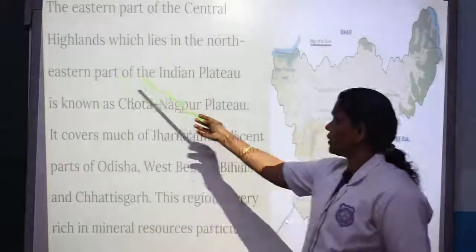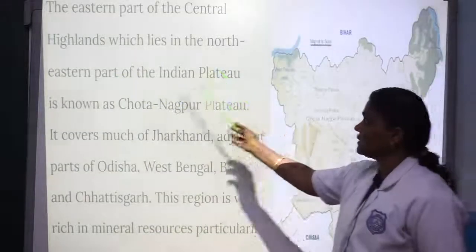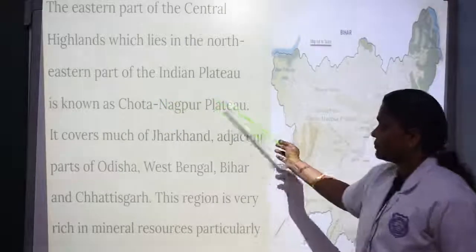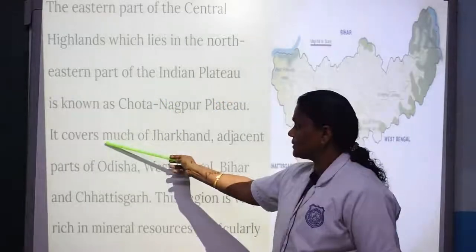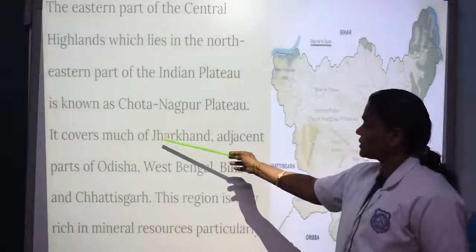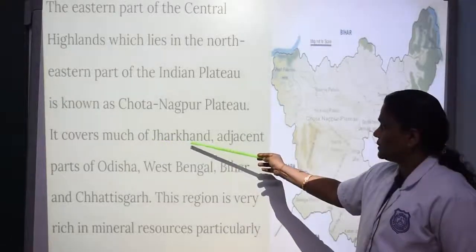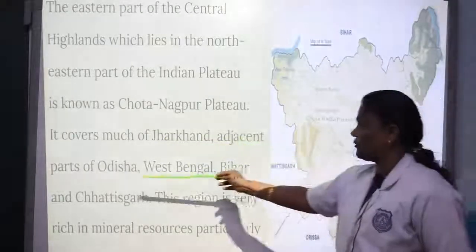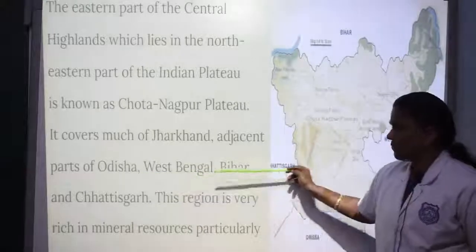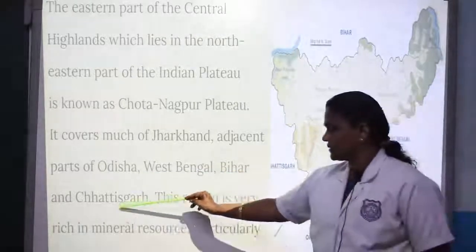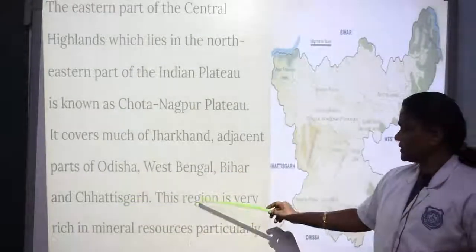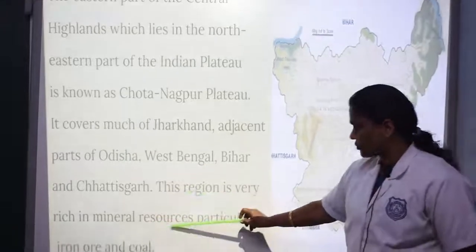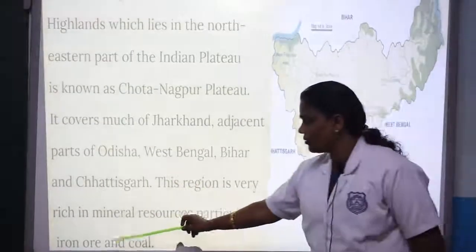The eastern part of the Central Highland is known as Chota Nagpur Plateau. It covers some regions of Jharkhand, adjacent parts of Odisha, West Bengal, Bihar and Chhattisgarh. This region is very rich in mineral resources such as iron ore and coal.